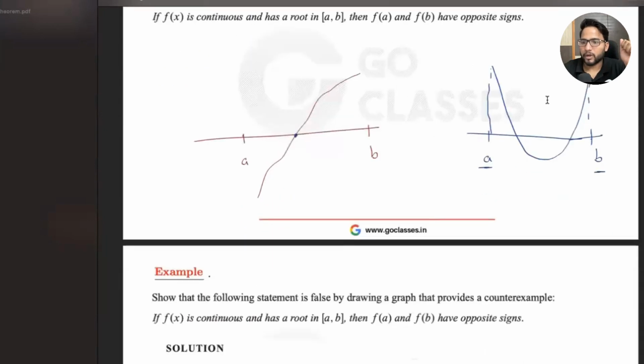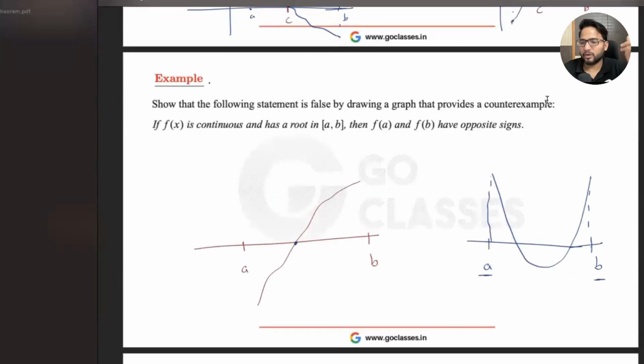Have you seen this question? You might not be able to recall currently, but the converse of this statement is not true, which means if they have opposite signs, that must be passing through 0. But if they have a root, it doesn't mean they have opposite signs, because they might come back and have the same sign.